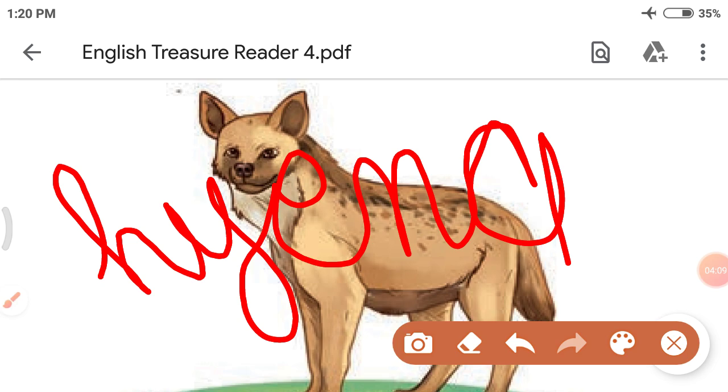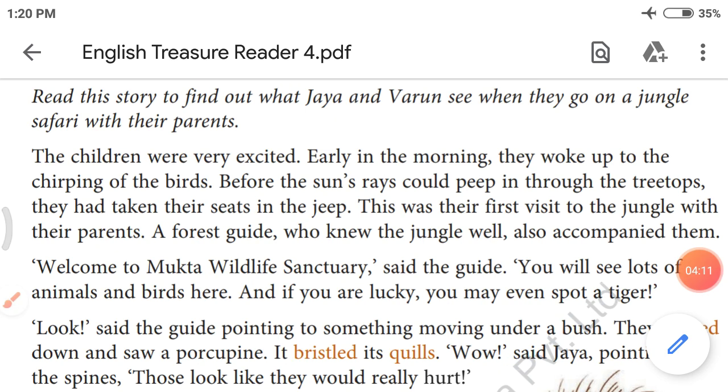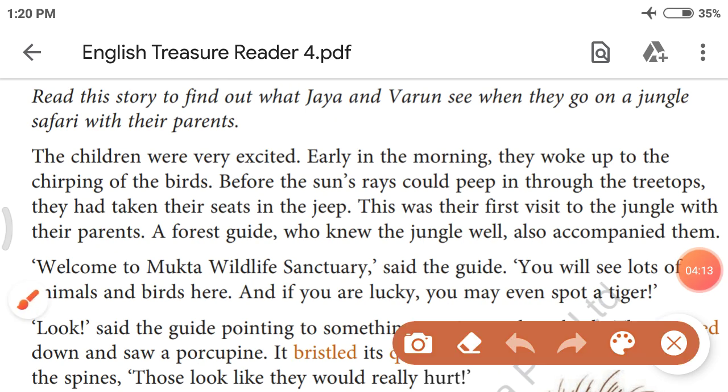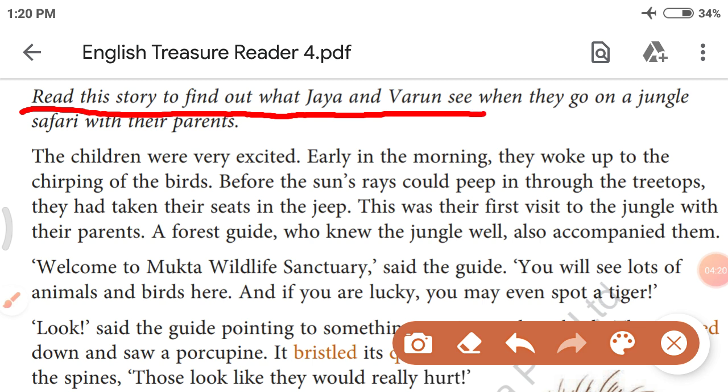Okay. So, let's see the lesson. Let's revise the lesson first. What was the lesson? Let's start. Read this story to find out what Jaya and Varun see when they go on a jungle safari with their parents. The story is about siblings named Jaya and Varun, a brother and a sister who went for a jungle safari for the first time. Safari means a jungle visit with their parents.